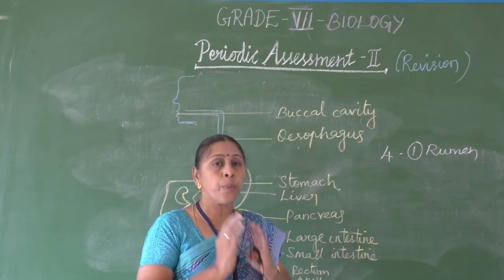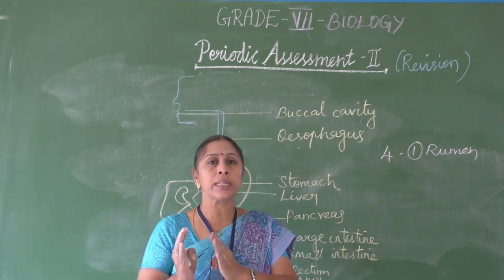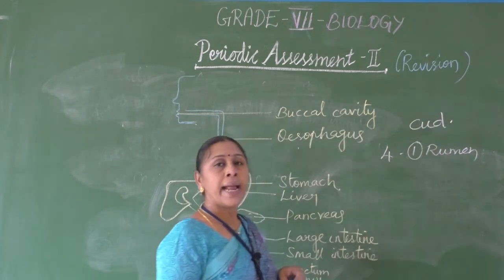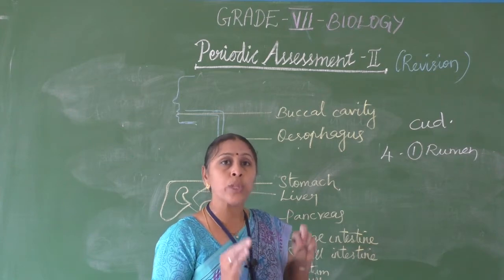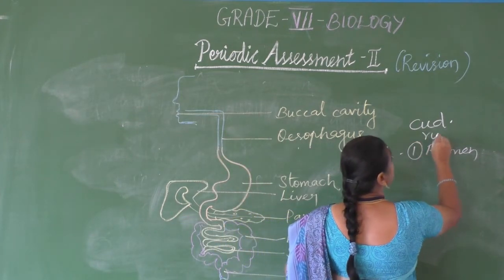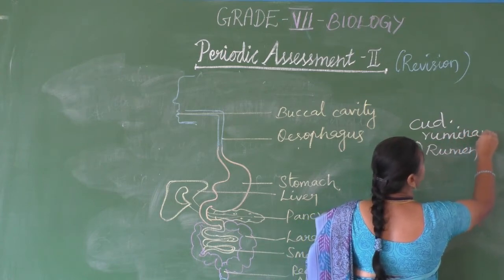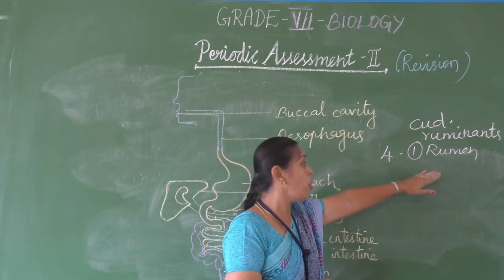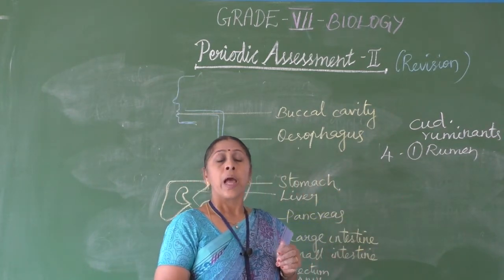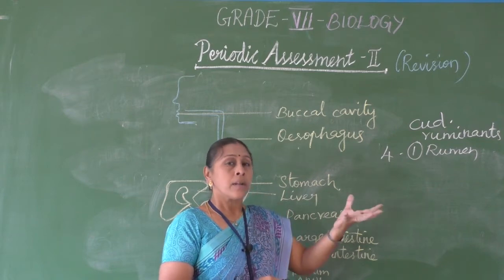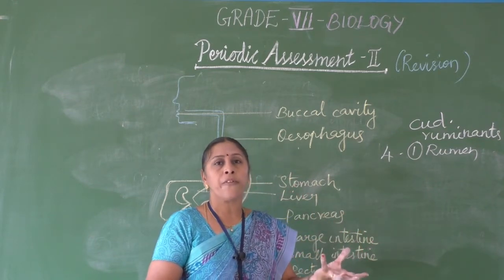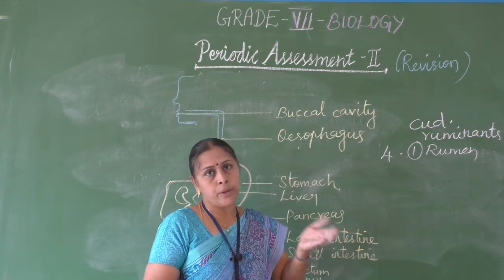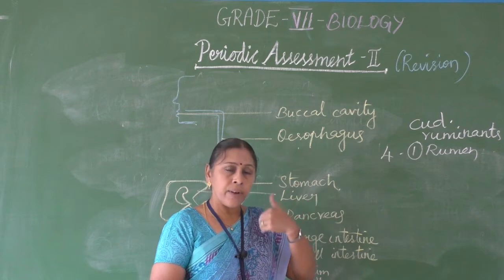That swallowed partially digested food is called cud. And the animals which chew the cud are called ruminants. This cud is stored in the rumen. After some time, that cud will be brought back to the mouth of the cow, and they will chew it again to digest it fully, and swallow it.